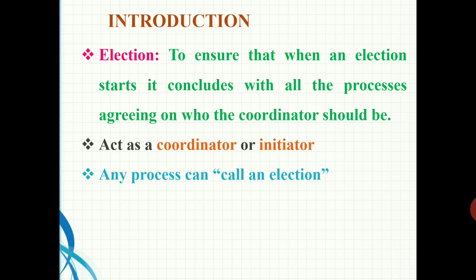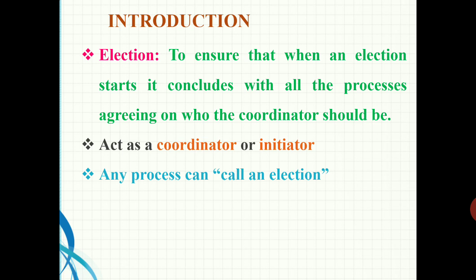The election algorithms are meant for electing a coordinator process from a set of actively running processes in such a manner that at any instant of time there is a single coordinator for all processes in the system. The goal of the election algorithm is to ensure that when an election starts, it concludes with a coordinator for all other processes.